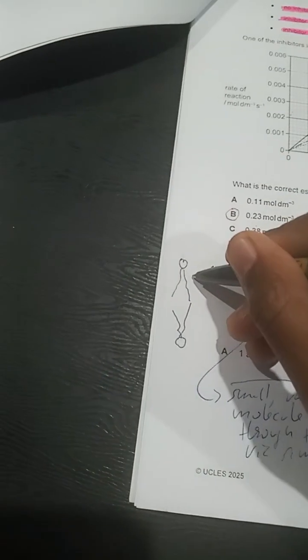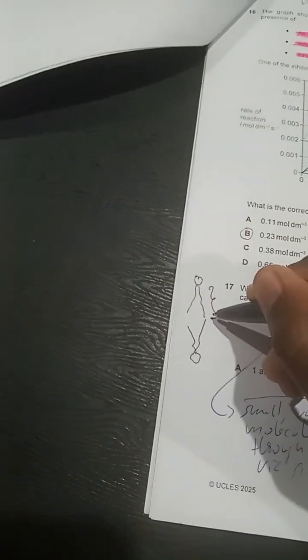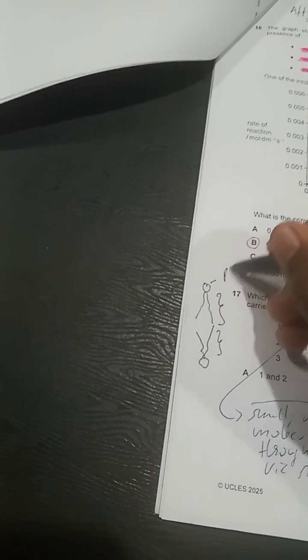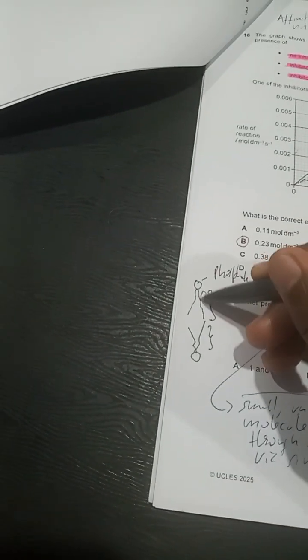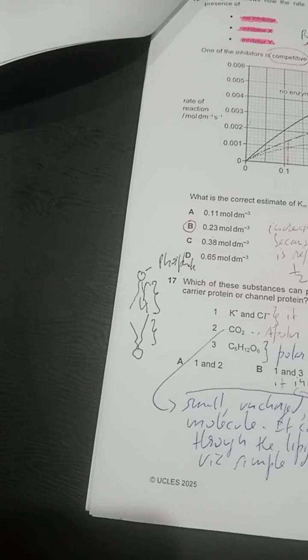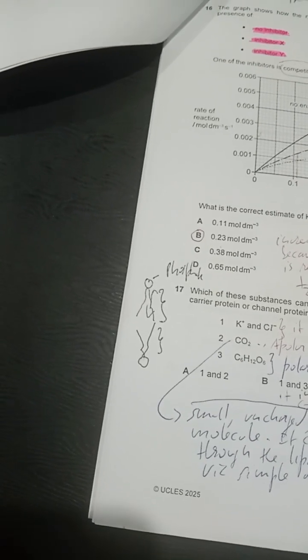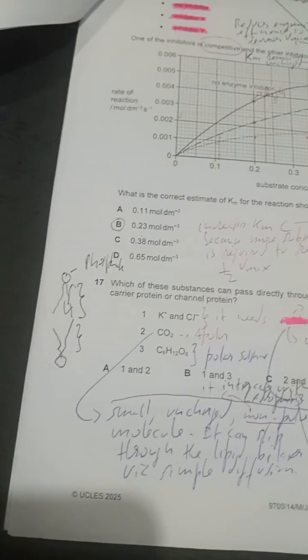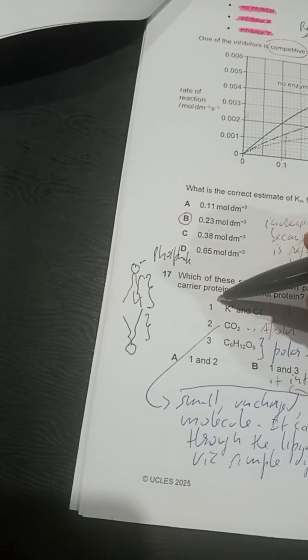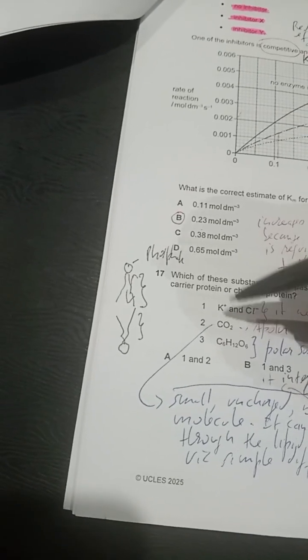So this region here is hydrophobic. It's made up of fatty acids. So 2 regions that are hydrophobic. So this is the cell surface membrane, and this is the phosphate group. Molecules cannot pass through this region because it is non-polar, because it's made up of lipids, and lipids are non-polar substances. So 1 is not true because of that. So 2 is apolar. CO2, carbon dioxide, is apolar. It's the only one that can pass through so far.